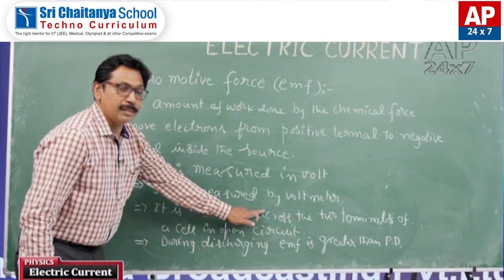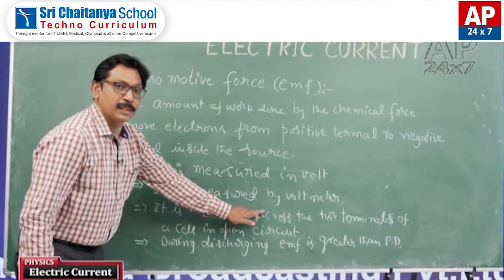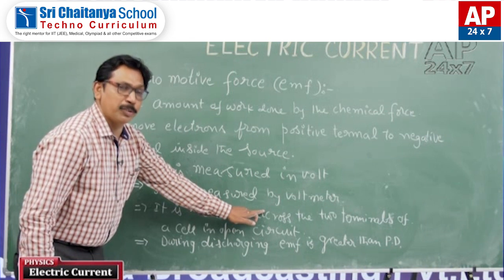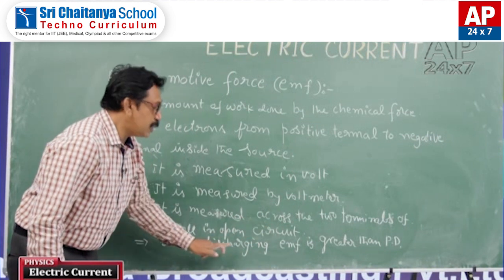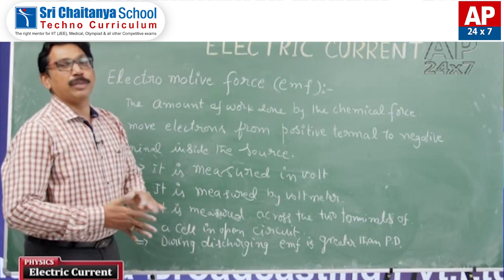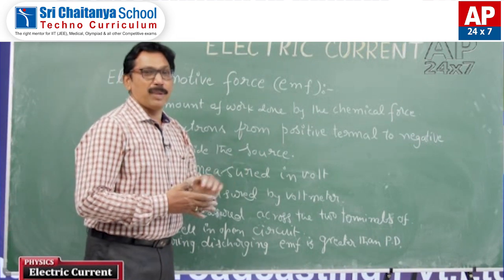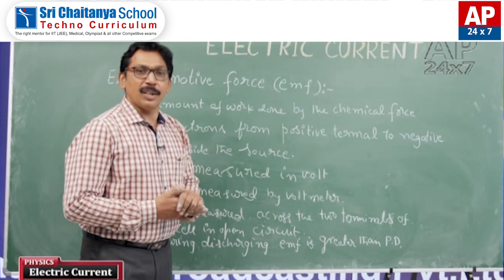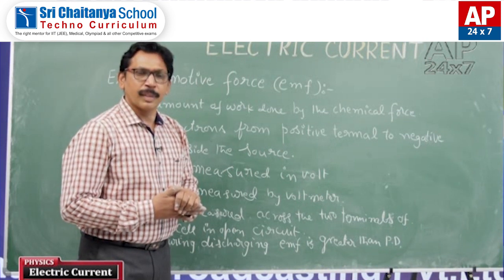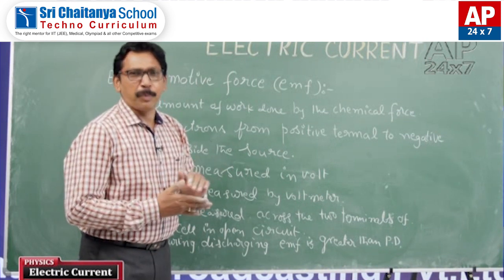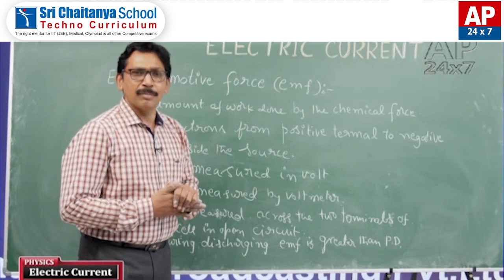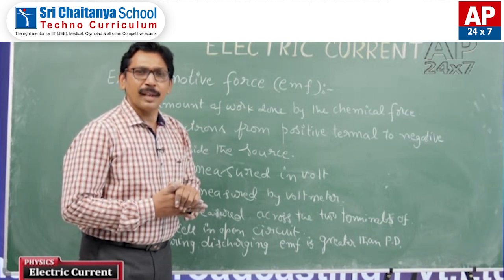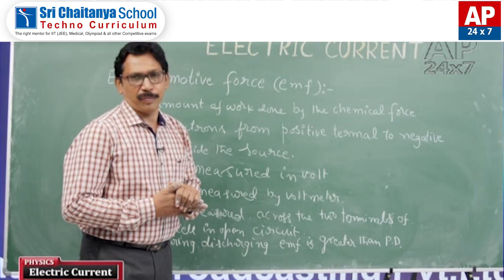It is always measured between 2 points in a cell in open circuit, and EMF is greater than PD during discharge. These points you can write in case of EMF. I told you about PD, potential difference, also. There also I told these many points. You can write the answer to the question, write the differences between potential difference and EMF.